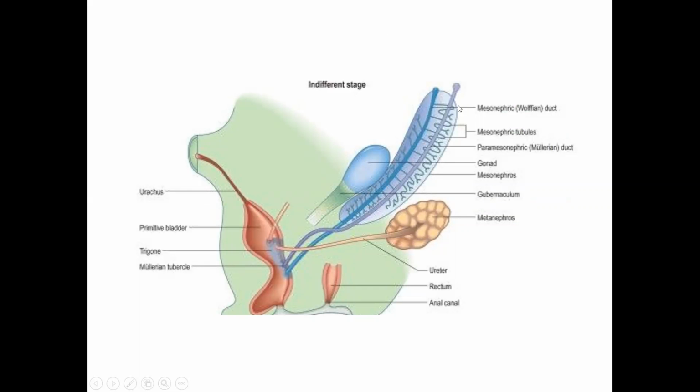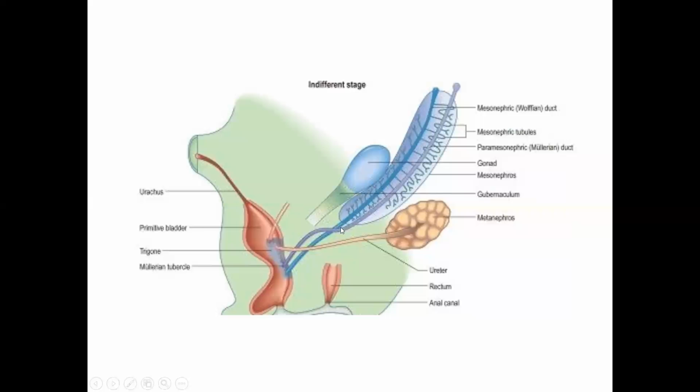It is this paramesonephric duct, which is on the side, that crosses the midline and crosses the mesonephric duct, which is close and medial, and comes to lie in the midline. The part of the paramesonephric duct which lies lateral later on becomes the fallopian tube. The part lying in the midline becomes the uterus and vagina.